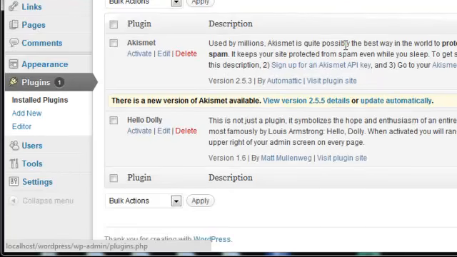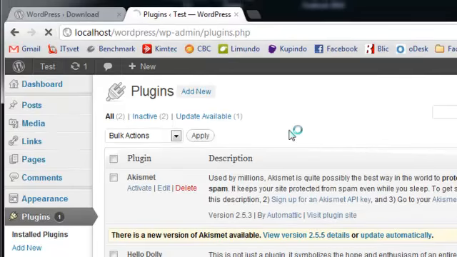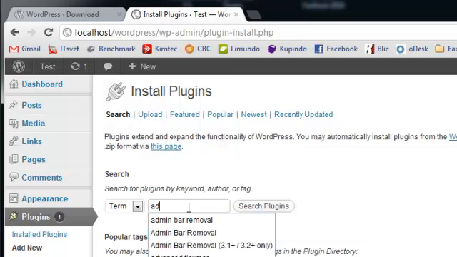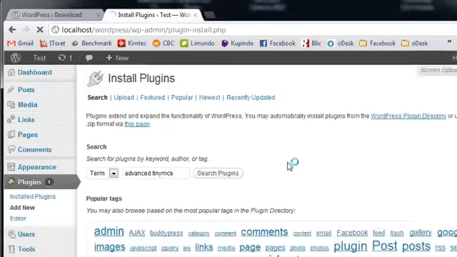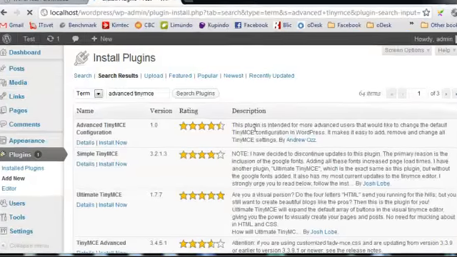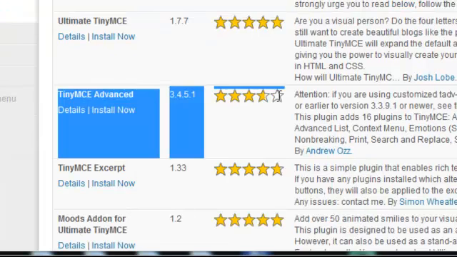But click on plugins, click on add new, and we're going to add a plugin, a completely free plugin, which makes it very easy to greatly increase the number of buttons you've got in your editor. We're going to search in here for advanced TinyMCE. Now TinyMCE is an open source WYSIWYG editor that WordPress have chosen to use, and they use a version of it where they choose only to display those few formatting buttons, as I mentioned. But with this one, this is the one we use.